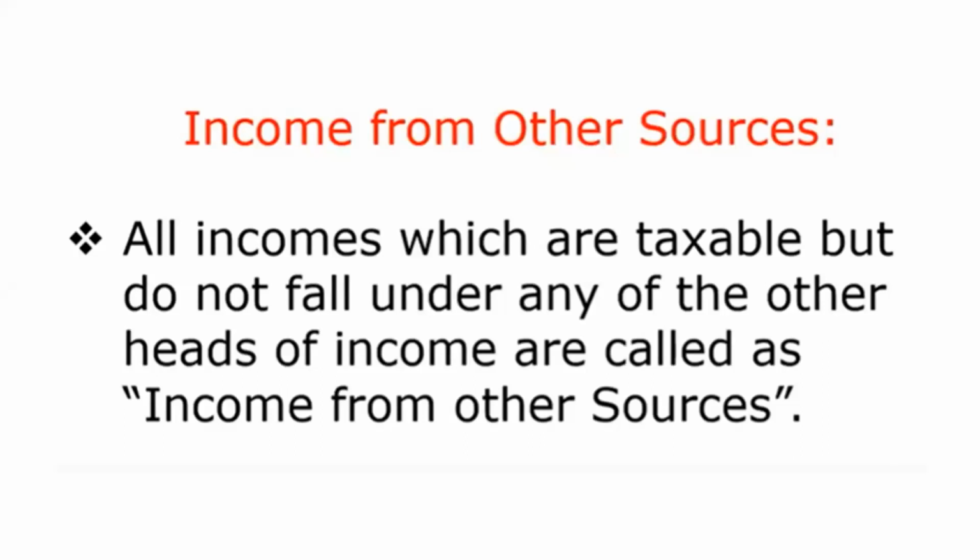Income from other sources means all other income which is taxable but does not fall under any of the other heads. Any of the other heads means the different heads of income I already mentioned: income from salary, house property, business and profession, and capital gains. If any income is taxable but does not come under those particular categories, then it will come under a different head of income, and that head is known as income from other sources.